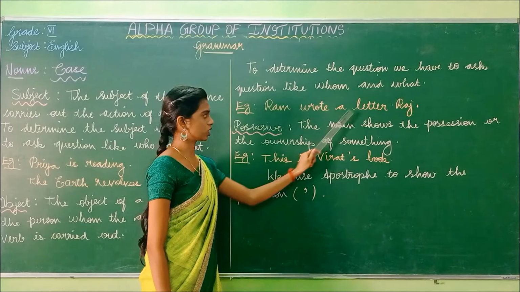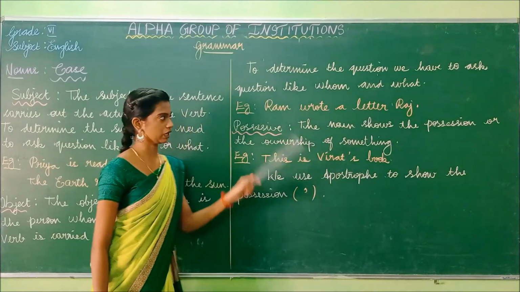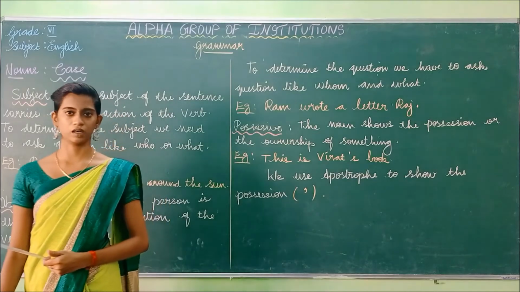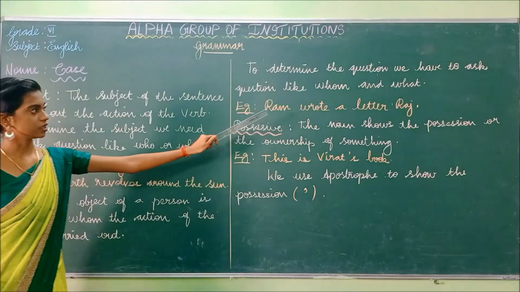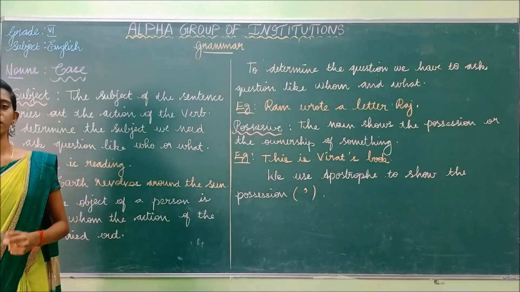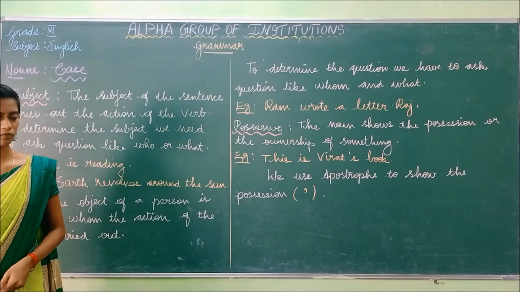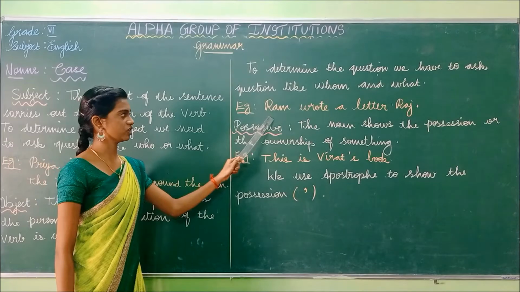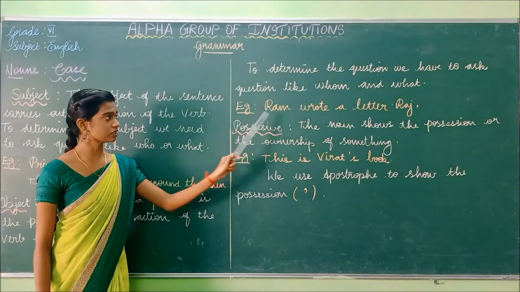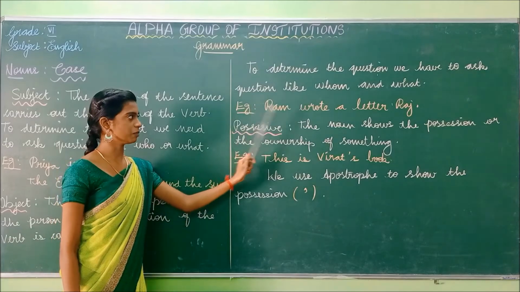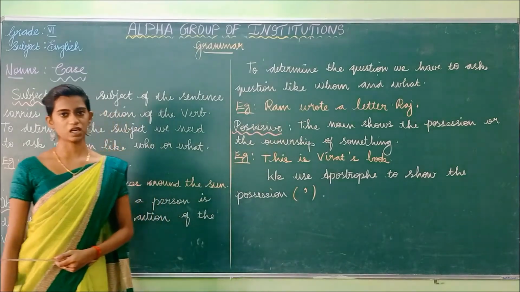Example: Ram wrote a letter to Raj. Who is writing a letter? The answer is Ram. So by using the question word who, we can identify the subject. And what is the subject doing?